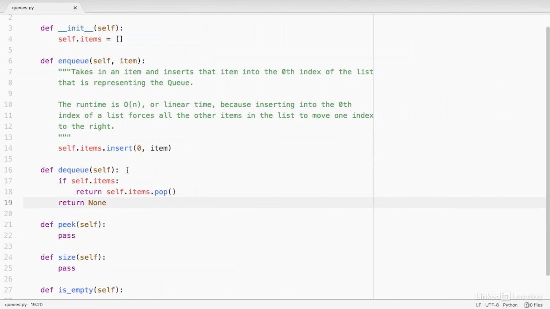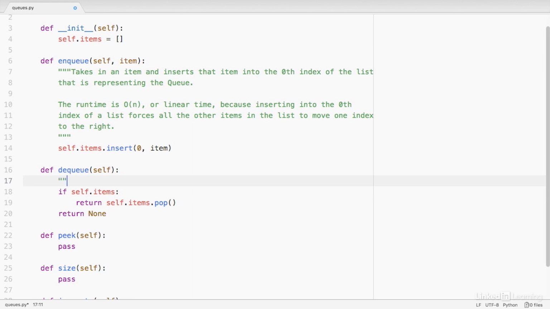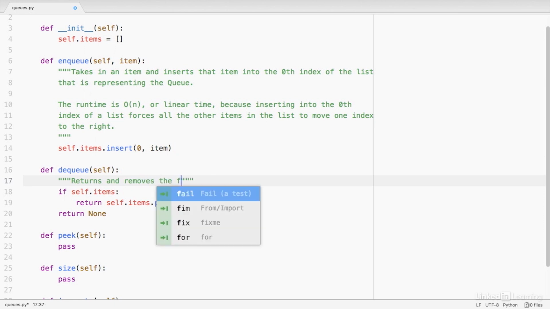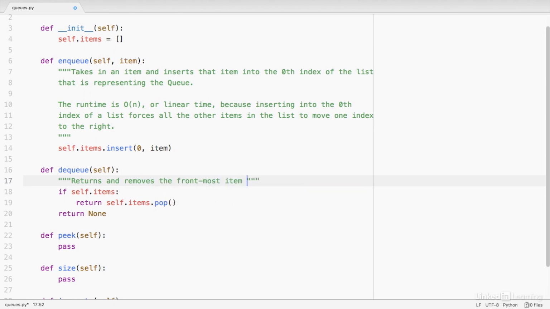Now we can go back and add the docstring and our note about the runtime. Let's summarize what this method does. So the dequeue method returns and removes the frontmost item of the queue, which is represented by the last item in the list.